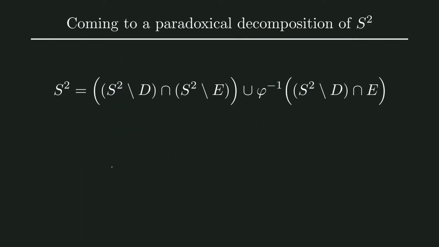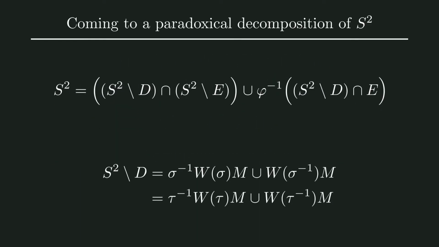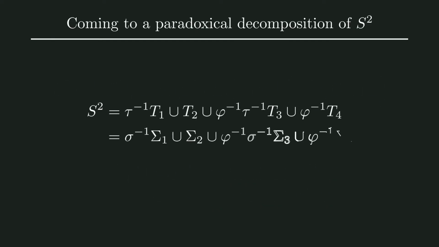Now, remember our paradoxical decomposition of S2 minus D. We can then finally get a paradoxical decomposition of S2 by first substituting the expression with sigma for S2 minus D, and then the expression with tau. It is quite tedious to work out, so we don't show it here. The result, however, is this, a paradoxical decomposition of S2.